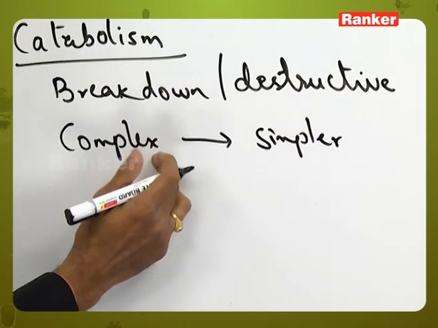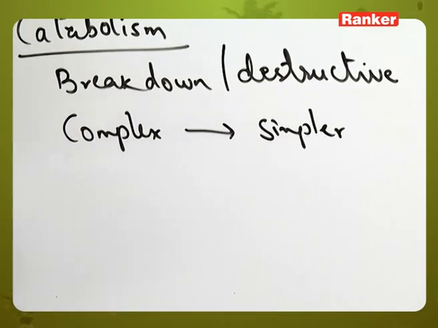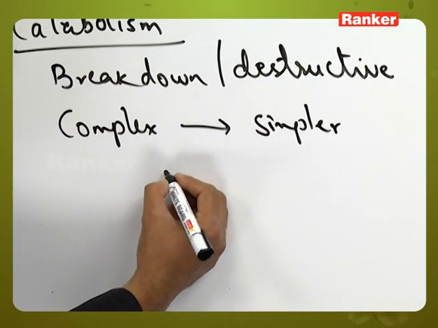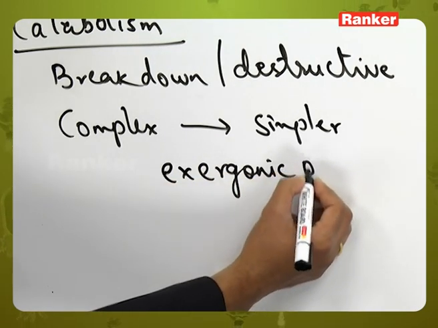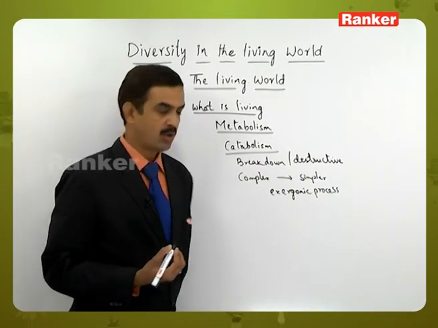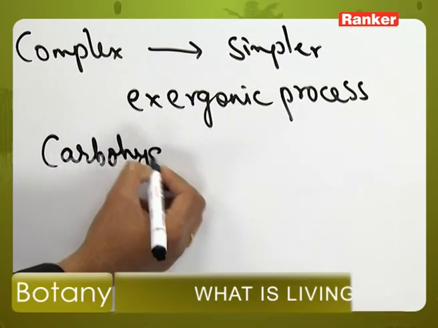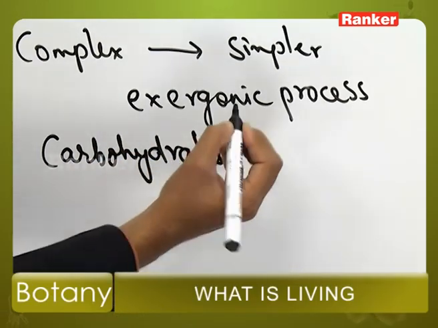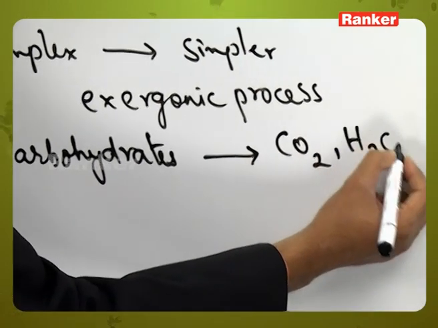This is a process where complex substances are broken down into simpler substances. Whatever energy is present in the complex materials will be released when they are converted into simpler molecules. So we can call it an exergonic process because the energy is released. It is the process where carbohydrates, the complex biomolecules, are converted into simpler molecules like carbon dioxide and water.